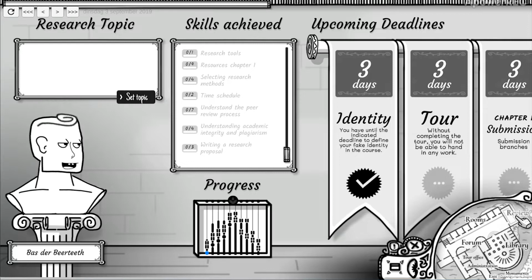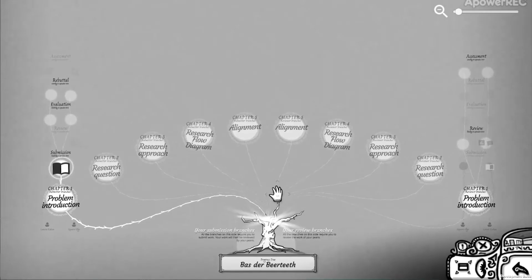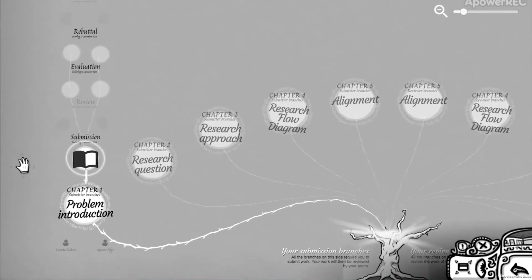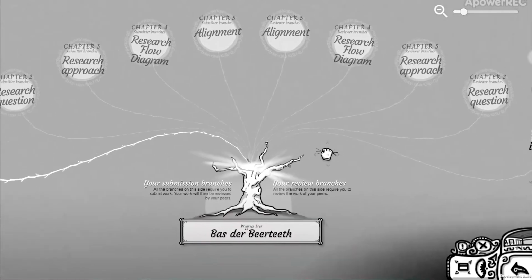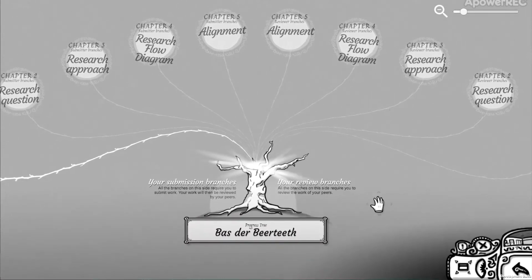Before we get into the meaning of this screen, we'll first go to the progress tree, because I'll first need to introduce the structure of the course. At the bottom right of your room screen, you'll find a map of the Great Library. We'll navigate to the review area, which brings us to your progress tree. Here, you'll see how your course is structured. To begin, the course is separated into several chapters. In each chapter, you'll have to submit some work in the form of a document. Your submission for each chapter will be reviewed by other peers, but you will also have to review the submissions of others. Therefore, the progress tree has branches on the left side and right side.